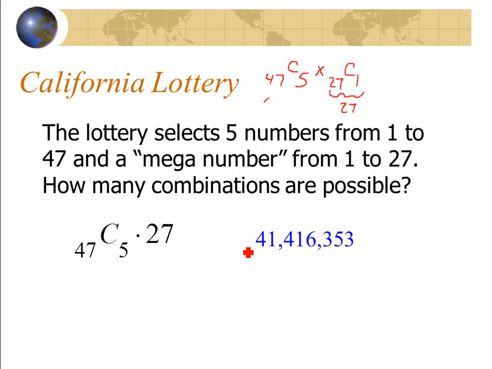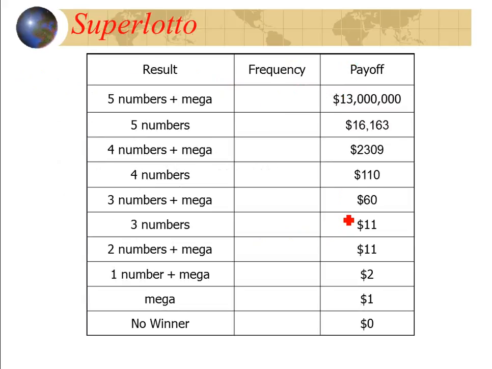So that's how many different ways, a combination, not really ways of winning, but this is different combinations that you could have. So if you want to exhaust every single possible one on the lottery, this is what it is. I still think it's California Lotto, though. But it doesn't matter. The same kind of principles are going to apply for the problems you're using. Now, you only win under certain combinations. So that's what we're going to look at here.